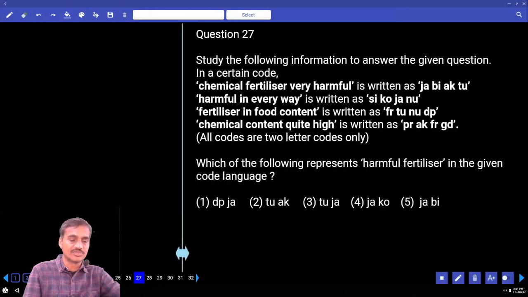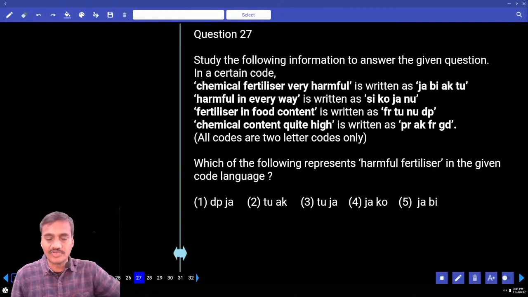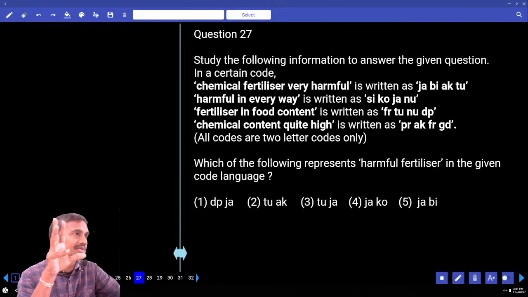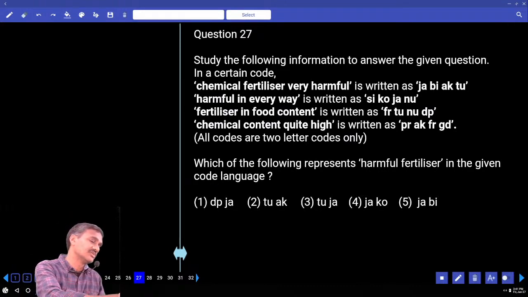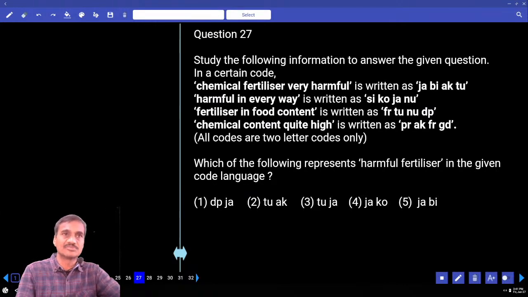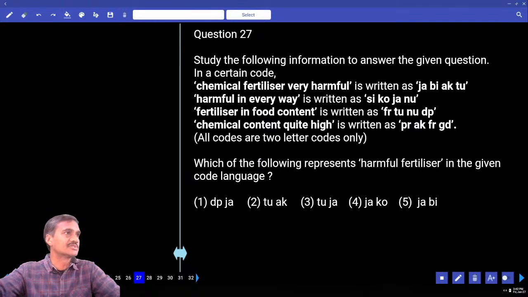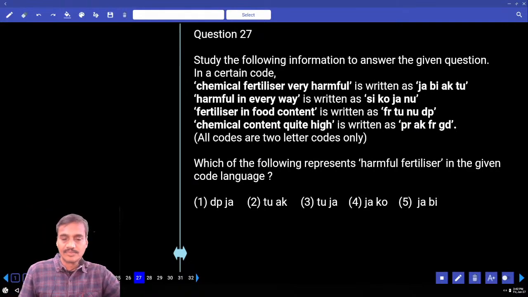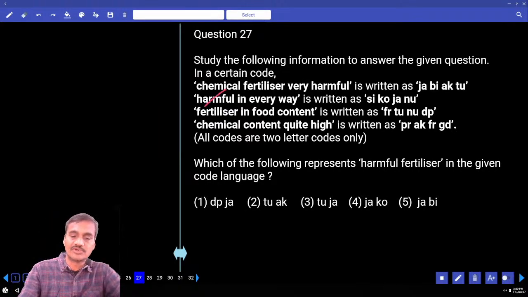Now this 27 to 30 is based on coding and decoding. There are 4 questions based on this. If you observe here, this is easier compared to the earlier set, the certain number of persons seated around a circular table, questions 21 to 23. You are getting 4 marks here, and this should be the first priority, and that one should be under the second priority.